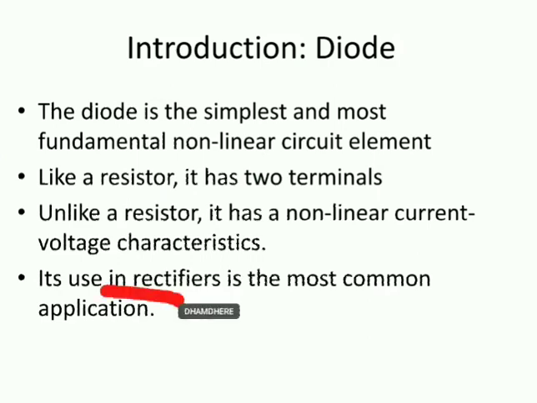Then we saw active and passive components. Active means the components which have the ability to amplify or control the electric field. It means if it amplifies or controls voltage and current, at that time we say these components are active components. But passive is exactly the opposite: it will not amplify or control the electric field. These components we call passive. So resistor, inductor, capacitor are the passive components, which we will see from today onwards.